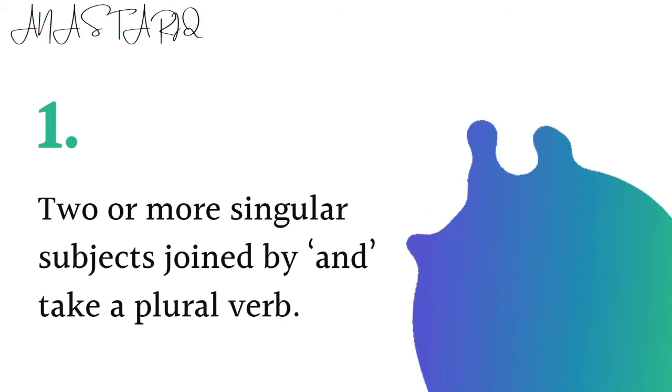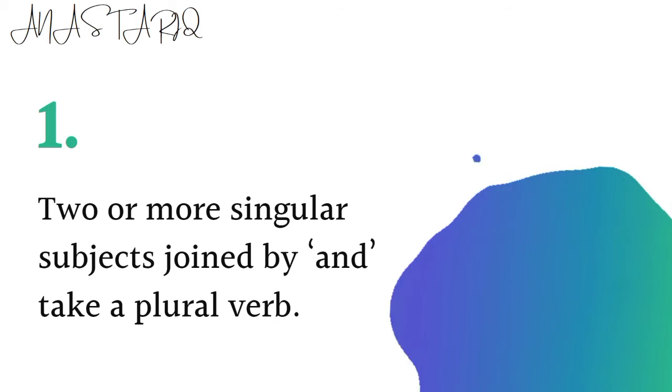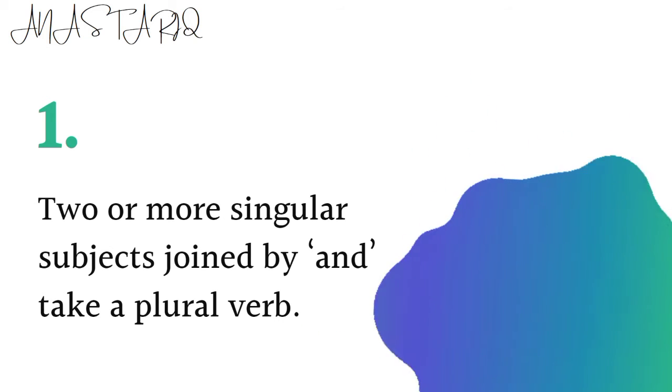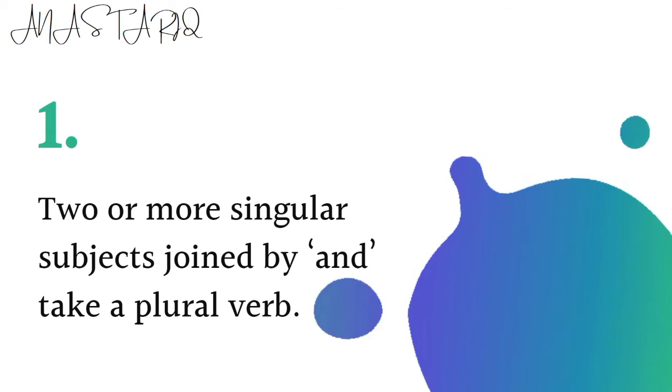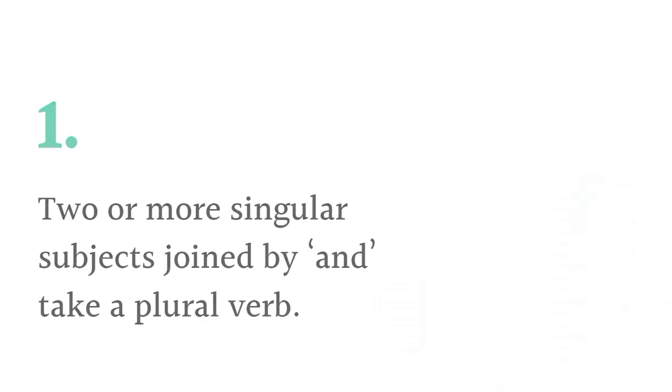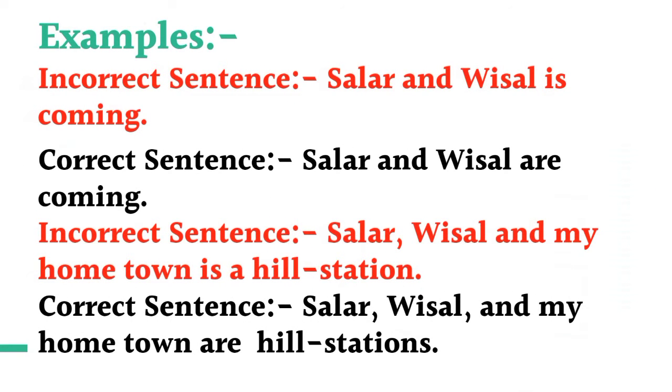Two or more singular subjects joined by "and" take a plural verb. If we have singular subjects, two or more, and they are joined by "and", what will they take? They will take a plural verb. For example, "Salar and Wisal is coming." Here Salar and Wisal are singular subjects joined by "and". They will take a plural verb. The correct sentence is "Salar and Wisal are coming."